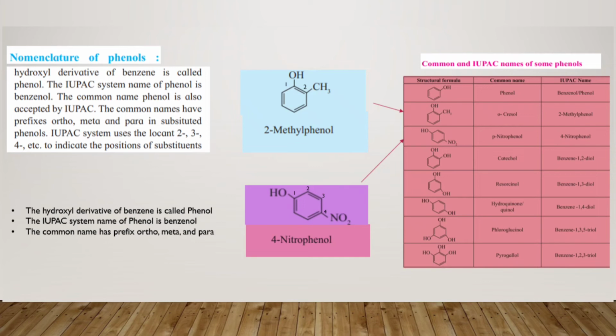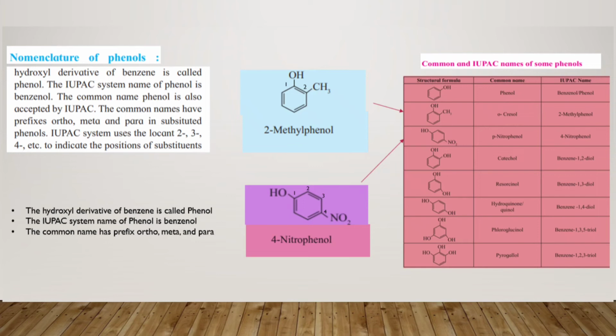Next you have a benzene ring with 3 OH groups, present at the meta, ortho and para positions. The name of this structure is pyroglycinol.